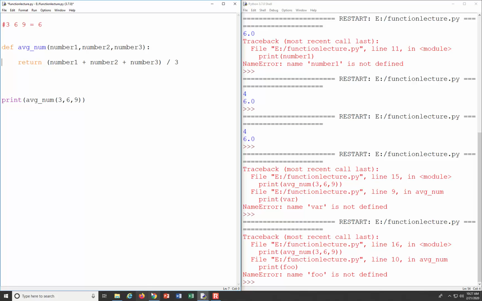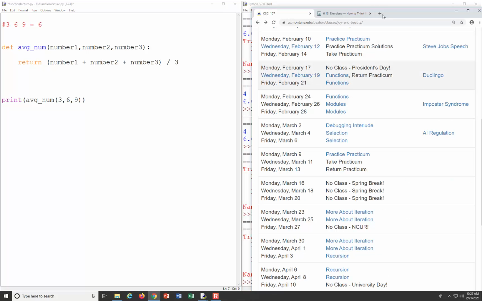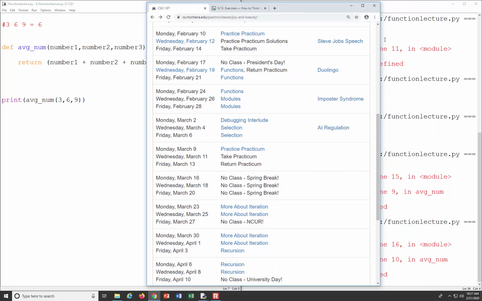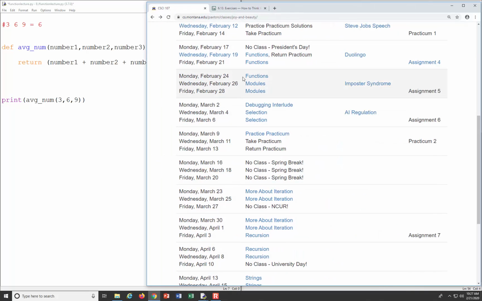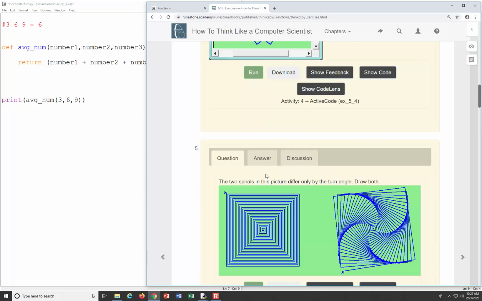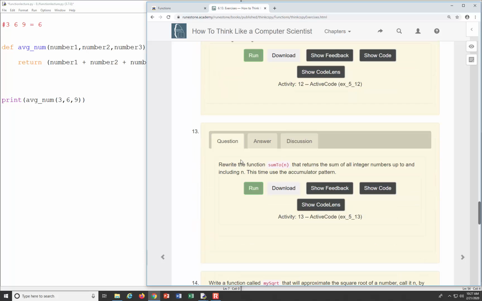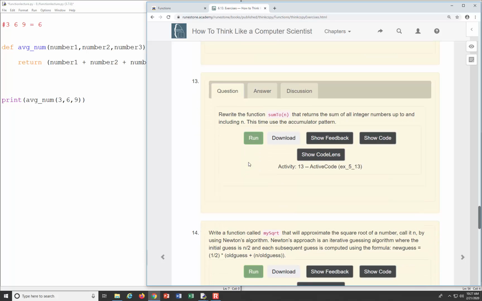Cool. All right. We are going to work on one of the class activity examples for today. And so we're going to do this a little bit backwards. We are going to do exercise 13, and then we're going to do 7 as active learning. Okay. So what we're going to do is we are going to write a function called sum2.